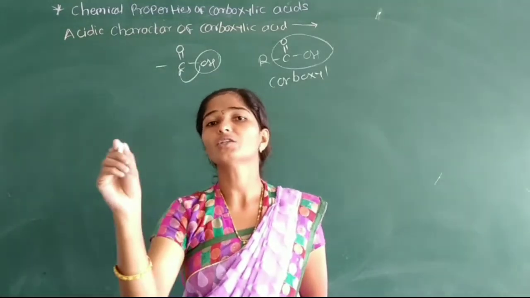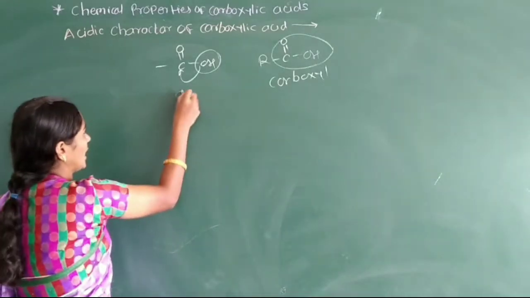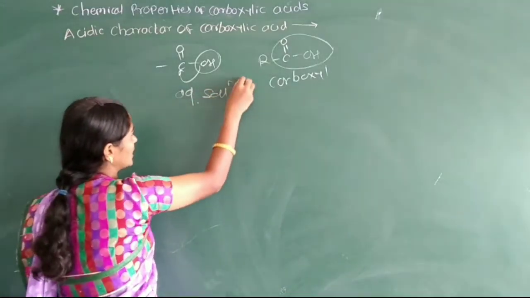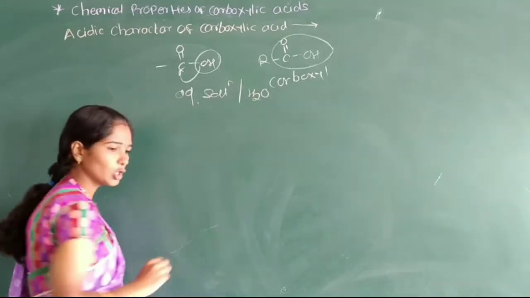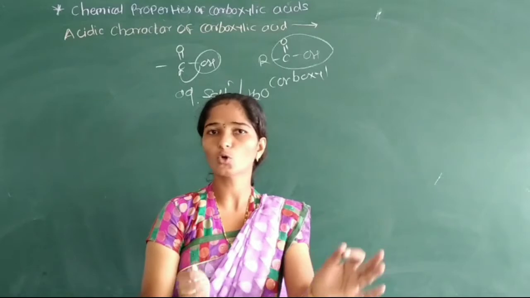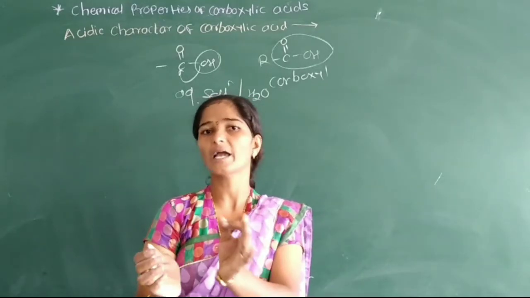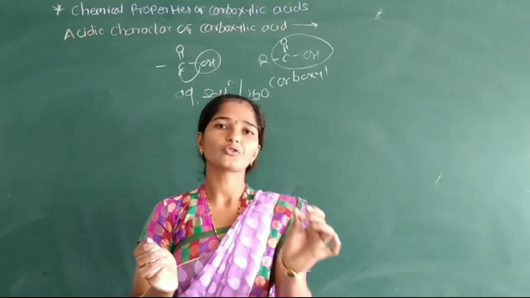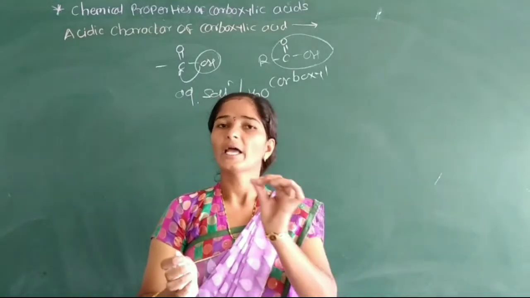In aqueous solution, that is in the presence of water molecules, the carboxylic acid dissociates into a proton and a carboxylate ion, the conjugate base of the carboxylic acid.